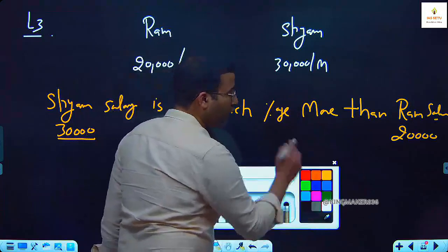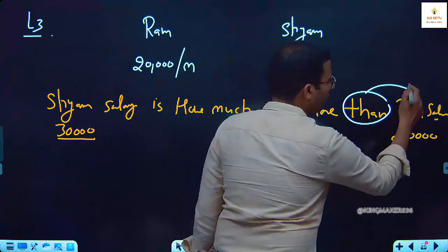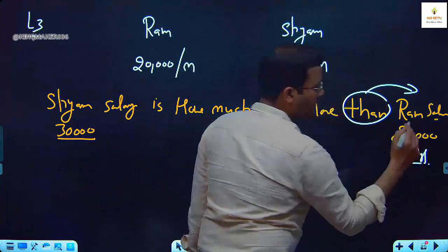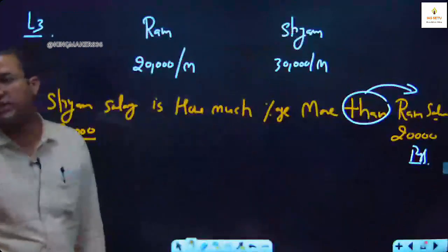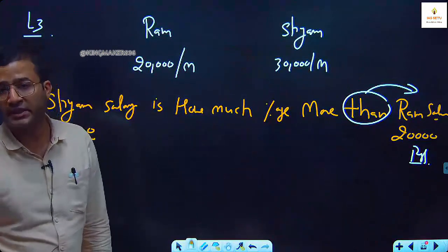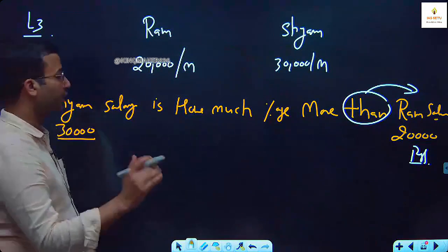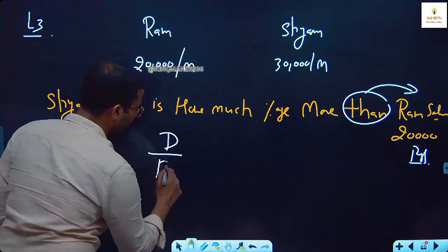Here you make it a rule in this type of language. The value after 'than' is our reference. With reference to 20,000, 30,000 is how much percentage more? This is our question. The rest is the same, difference upon reference.